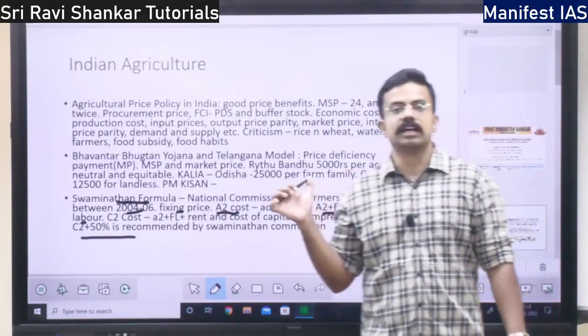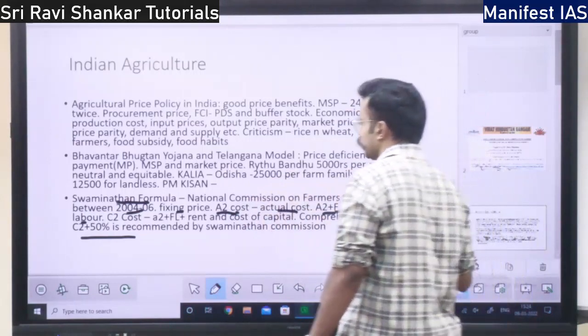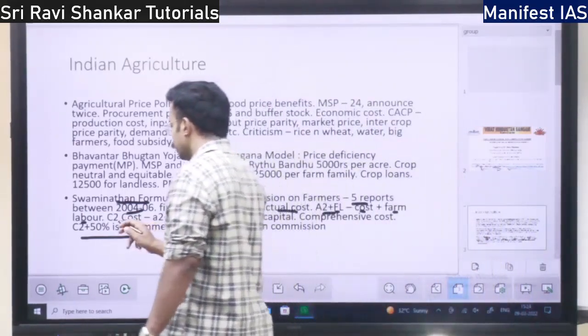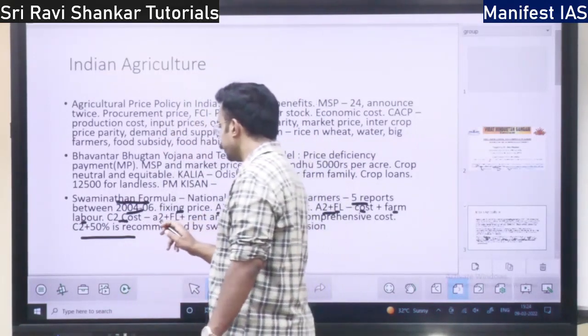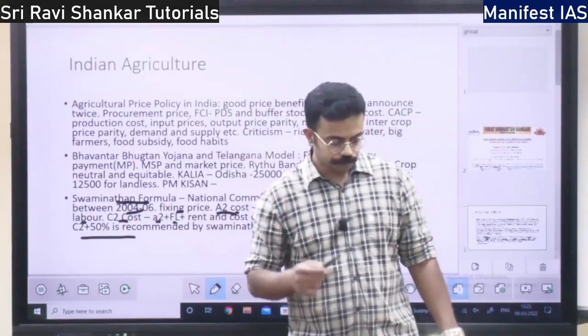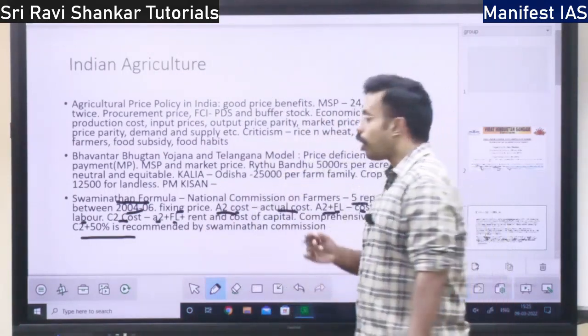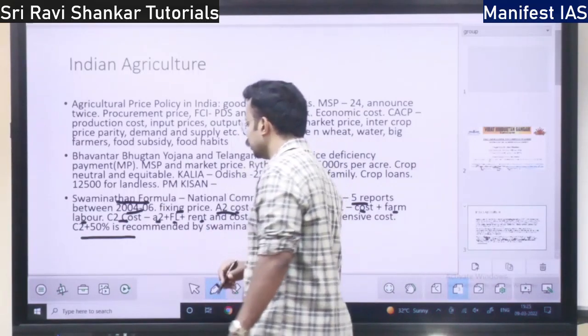A2 plus FL considers even the farm labor, that is the work of the farmer. Then you have the C2 cost. C2 cost is A2 plus FL, that is input price plus farm labor, along with the rent and cost of capital.